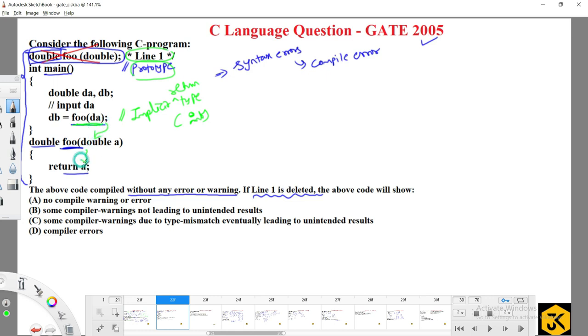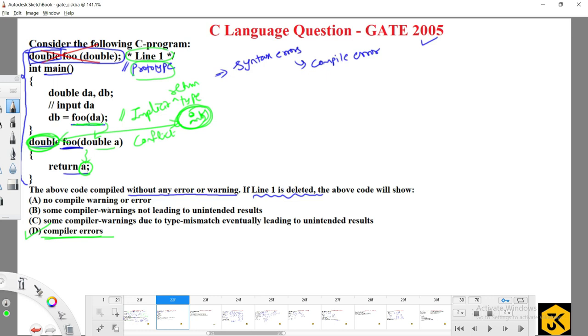Then control will move to the actual function and it performs its process and tries to return a. But a here is some double. According to the function structure, here it is double, and according to the compiler's thinking, it is integer. Here the return type is double; here the compiler is thinking that it is integer. So it got some kind of conflict. Conflict means it is violating the language developer rules. As it is violating the language developer rules, obviously it is going to throw an error. That error is a compiler error.